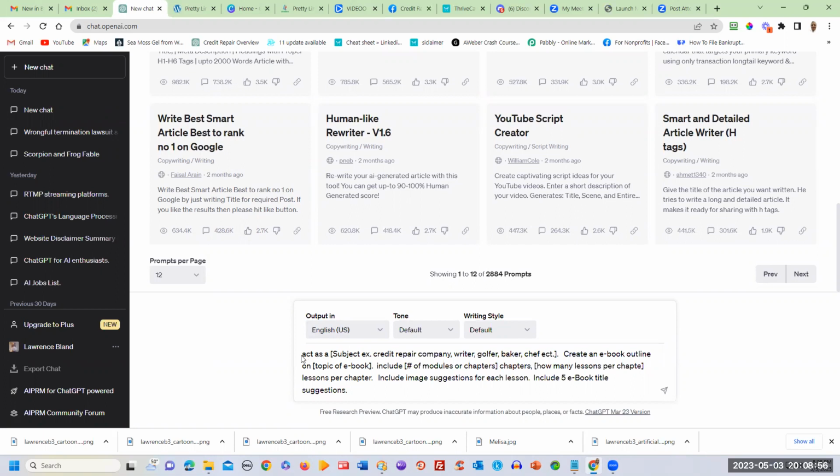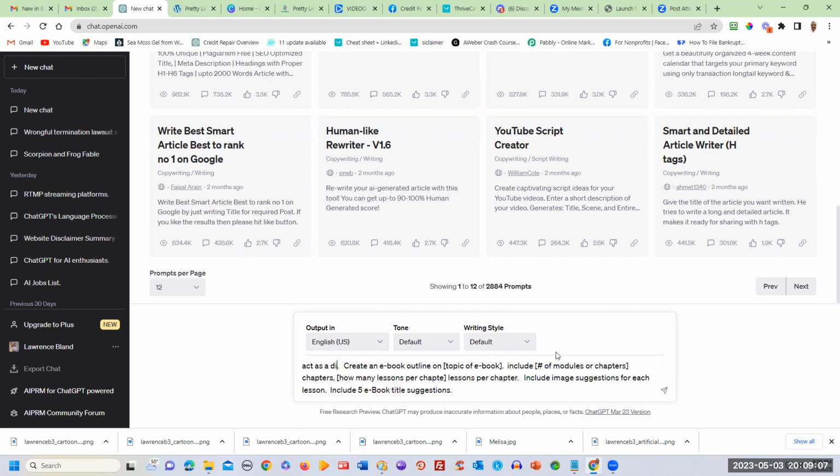As it says, act as a, and we're going to go ahead and put in whatever we want to put. We're acting as a dietitian. Okay, we're going to act as a dietitian. I'm telling it to create an ebook outline on ketogenic diet.